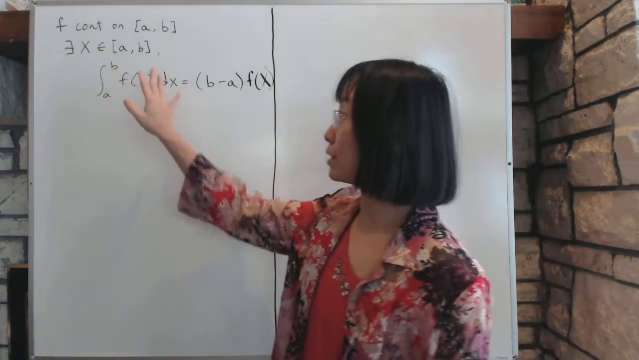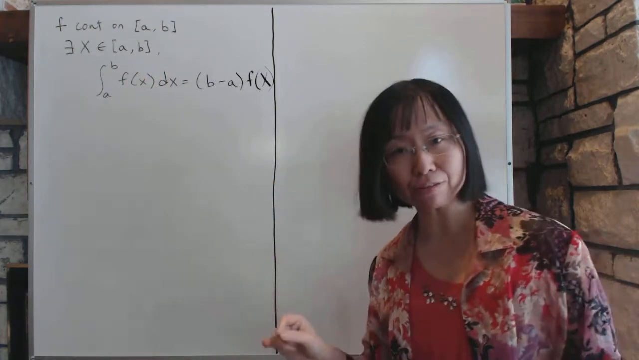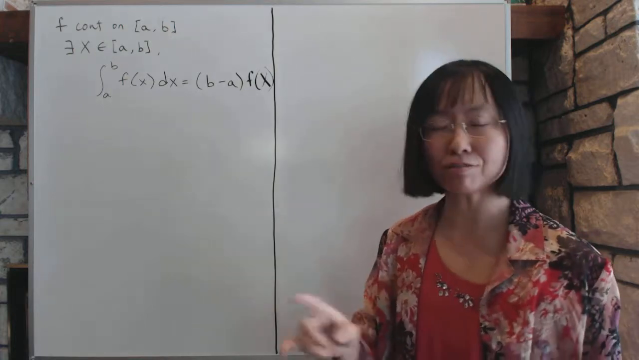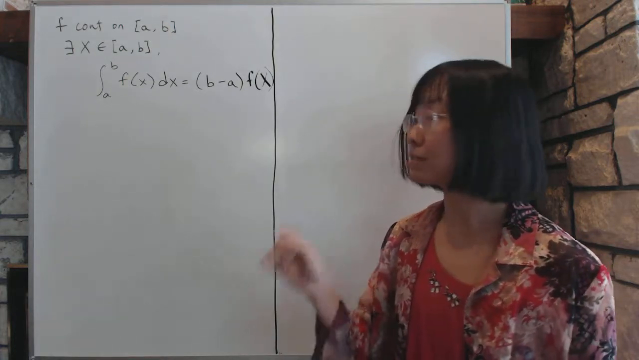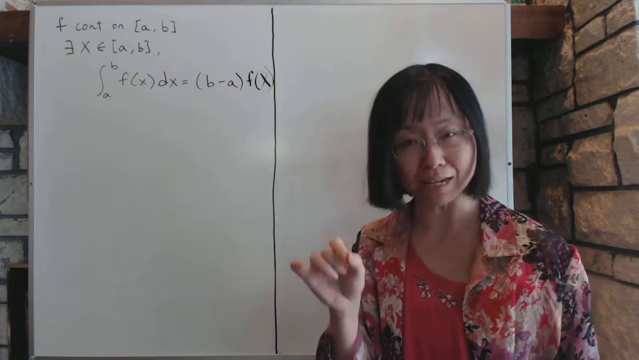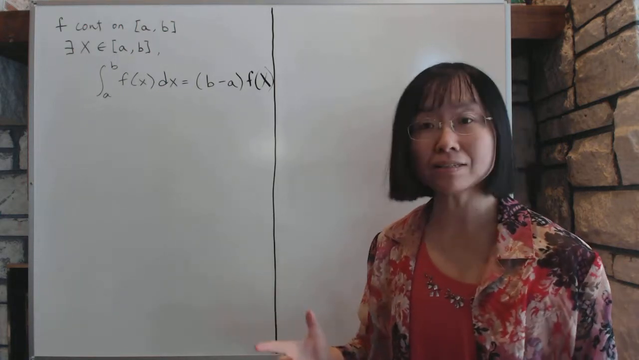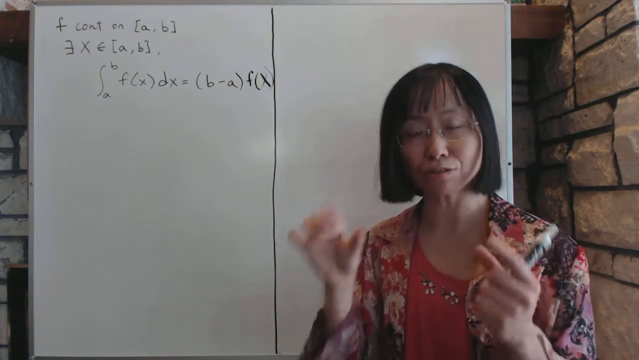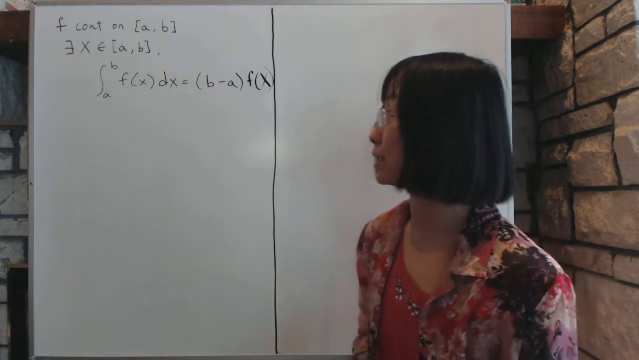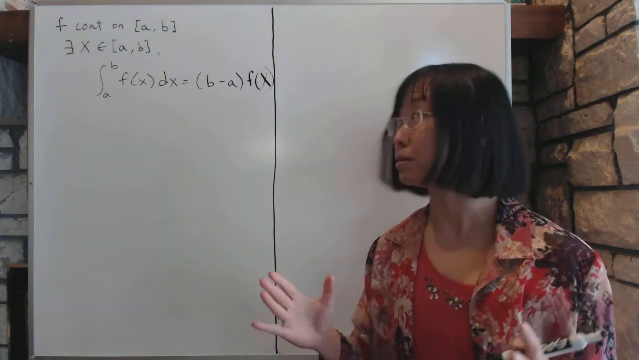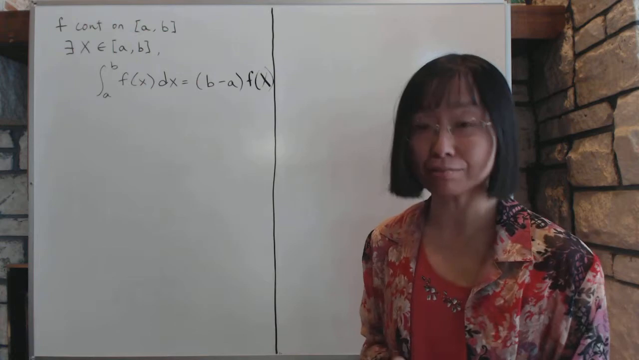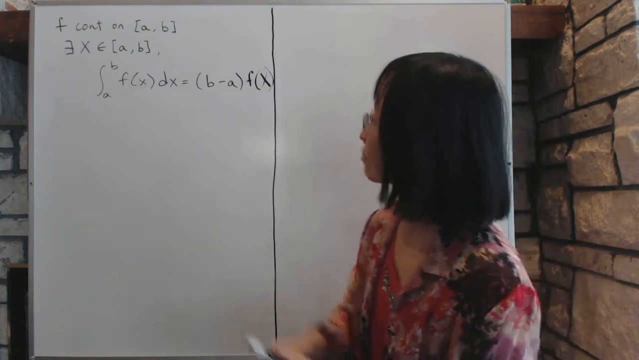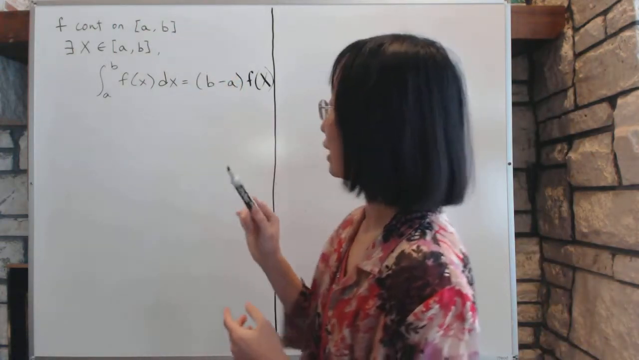Again, this point can be the endpoint. That makes the mean value theorem for integrals slightly different from the regular mean value theorem, because the regular one states that x has to be strictly inside the interval. You can nail it down to be inside and not just on the endpoints, which means that theorem is more powerful than this one, because this one doesn't exclude the endpoints.